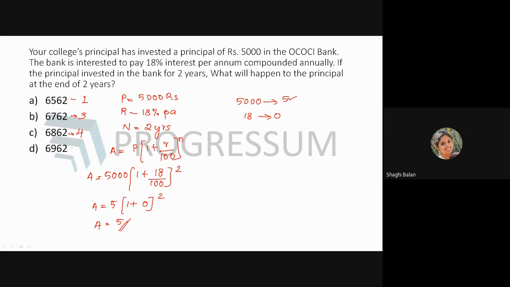Now 6 plus 9, 15, 15 plus 6, 21, 21 plus 2, 23, digital sum 2 plus 3 is 5. Here also you are getting the amount to be 5, which means your answer option is D. That is the amount received by the principal after 2 years will be 6962.